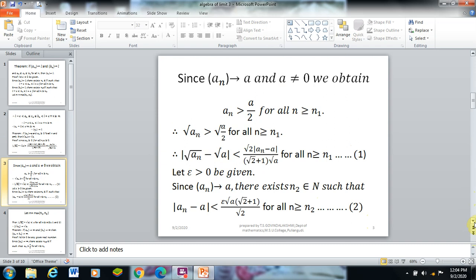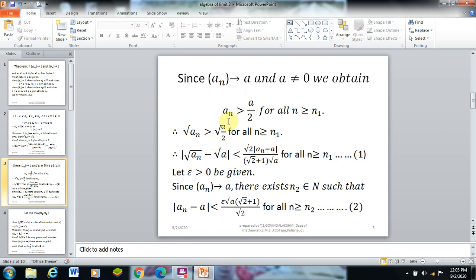Since an converges to a and a is not equal to 0, the sequence converges to a limit not equal to 0. So we obtained the result already shown: an greater than a by 2 for all n greater than or equal to n1. Therefore the root of an is greater than the root of a by 2, whole root, for all n greater than or equal to n1.